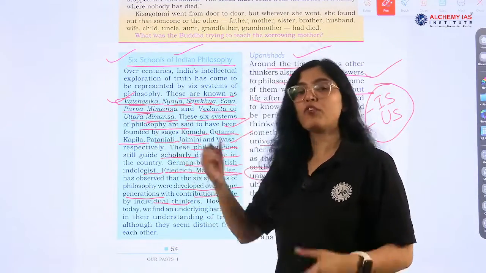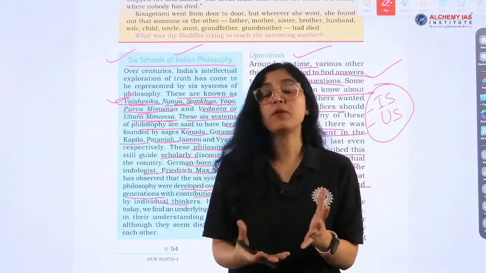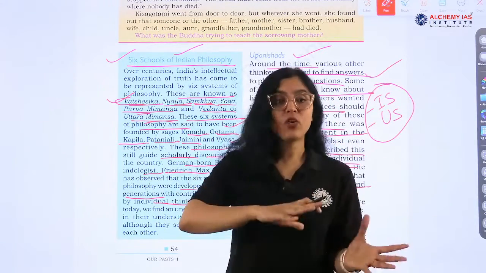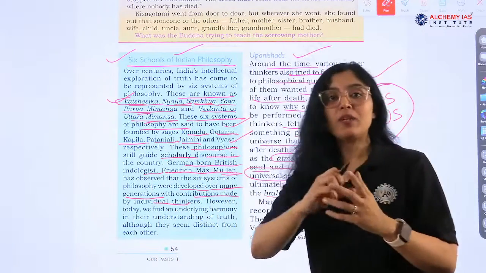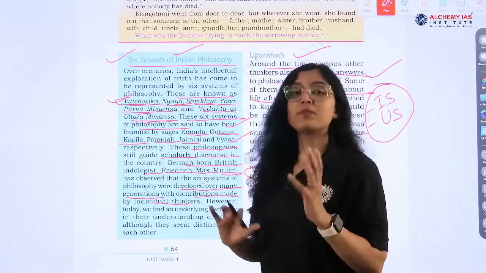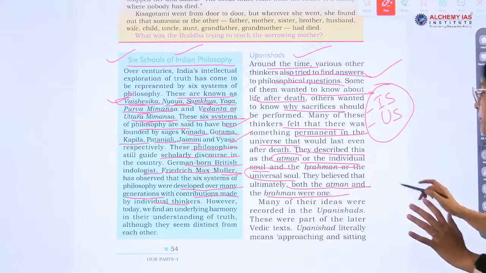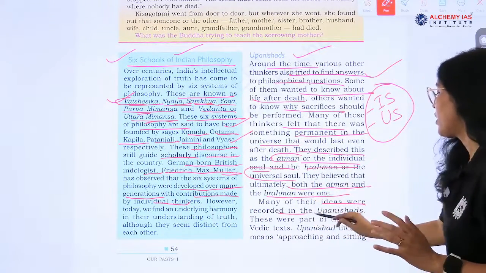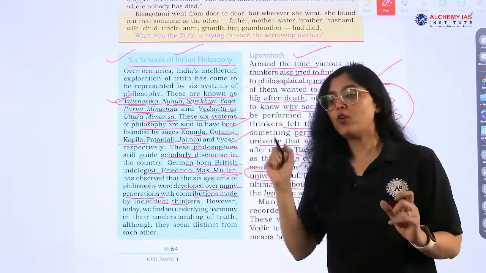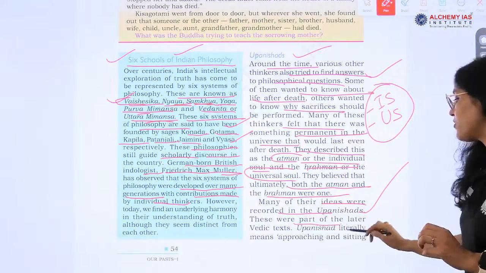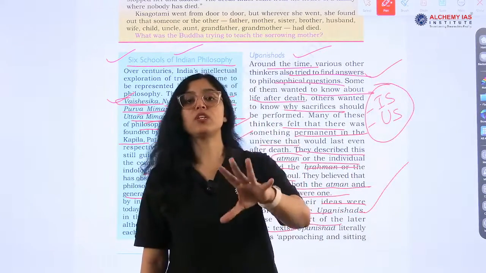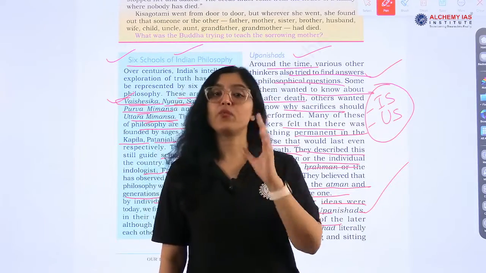In this school of philosophy also, it is talking about Atman, Brahman, right? What is the relationship? What is the link? What originated from where, right? Atman originated from Brahman, or Brahman originated from Atman. So this is the relationship that they are talking about, okay? Many of their ideas were recorded in the Upanishads. So these discussions are recorded in Upanishads, okay? These were part of the later Vedic text. So one thing that we know is that Upanishads were a part of later Vedic text.